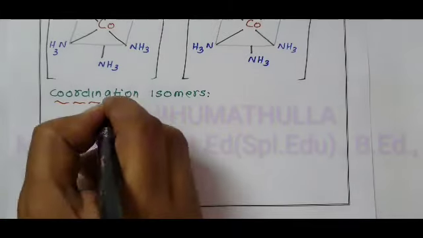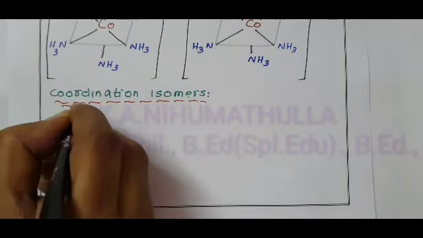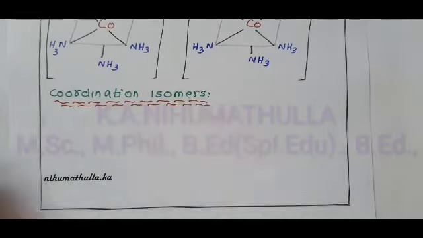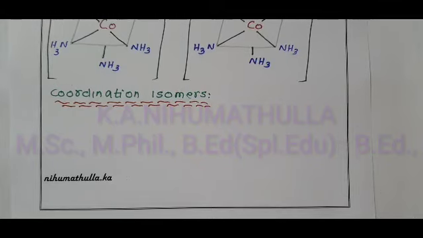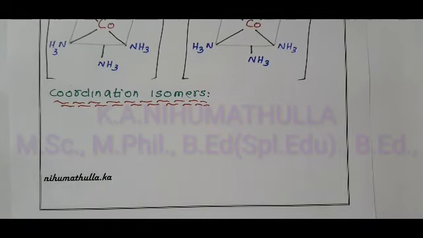The nature of arrangement around the central metal ion gives rise to structural isomerism. Linkage isomerism arises in coordination compounds containing an ambidentate ligand.